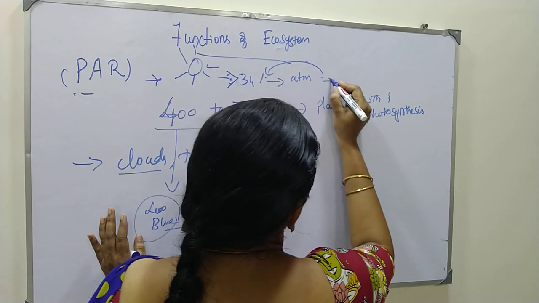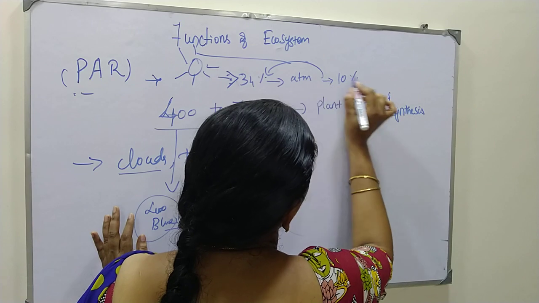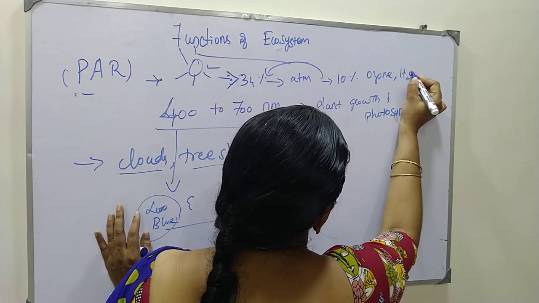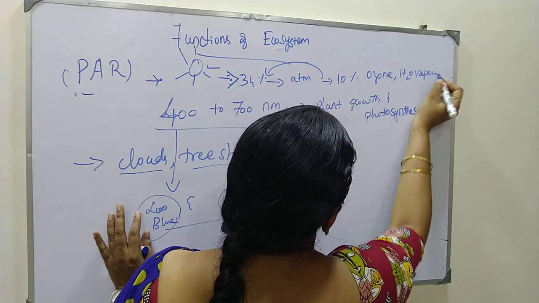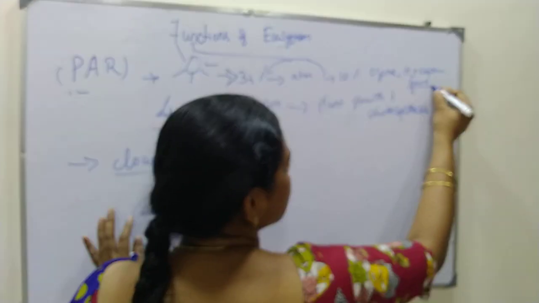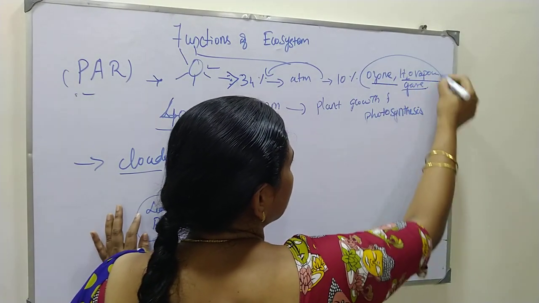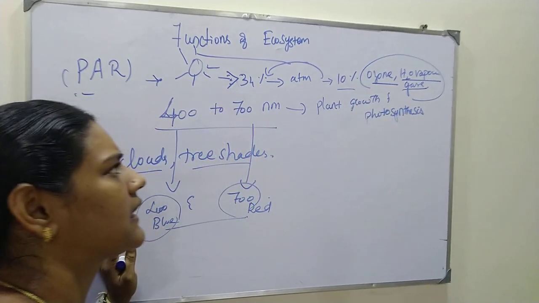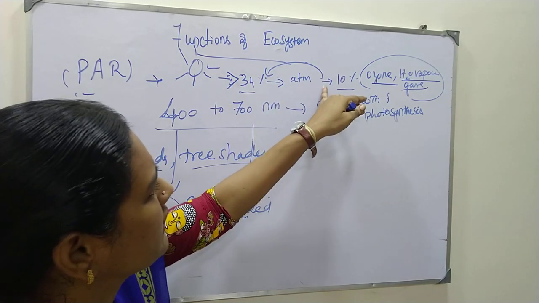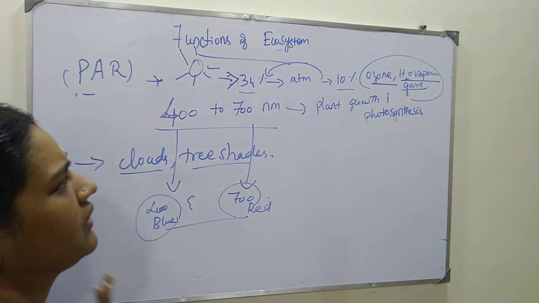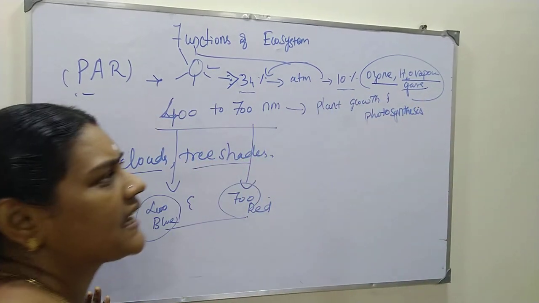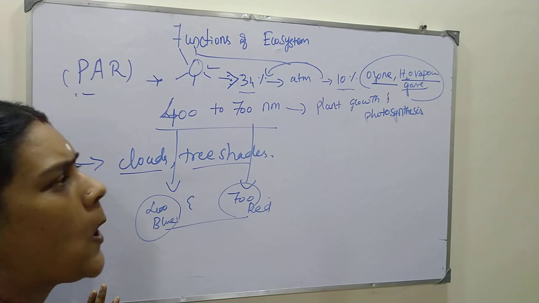From this, just 10 percent of the sunlight is used by the ozone layer, water vapor, and other gases present in the atmosphere. Our atmosphere consists of different gases, water vapor, and the ozone layer, which gain just 10 percent of the sunlight. The rest is reflected back, and the 10 percent is utilized by ozone, water vapor, and gases like nitrogen and oxygen.